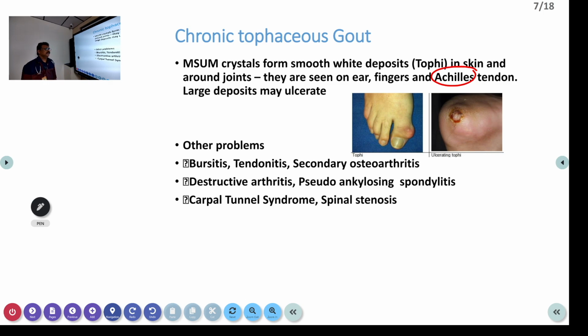So Achilles tendinitis is also very, very common. So you can see tophi here. Some tophi can ulcerate also. Bursitis, tendinitis, secondary osteoarthritis, destructive arthritis, pseudo-ankylosing spondylitis, carpal tunnel syndrome, spinal canal stenosis, all these things can also be involved if you don't treat properly.